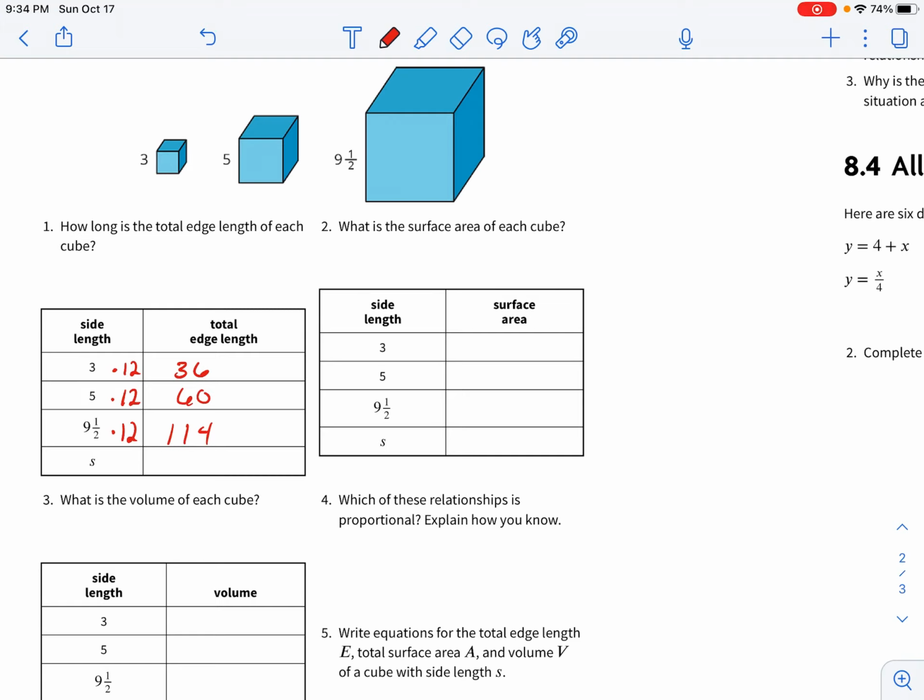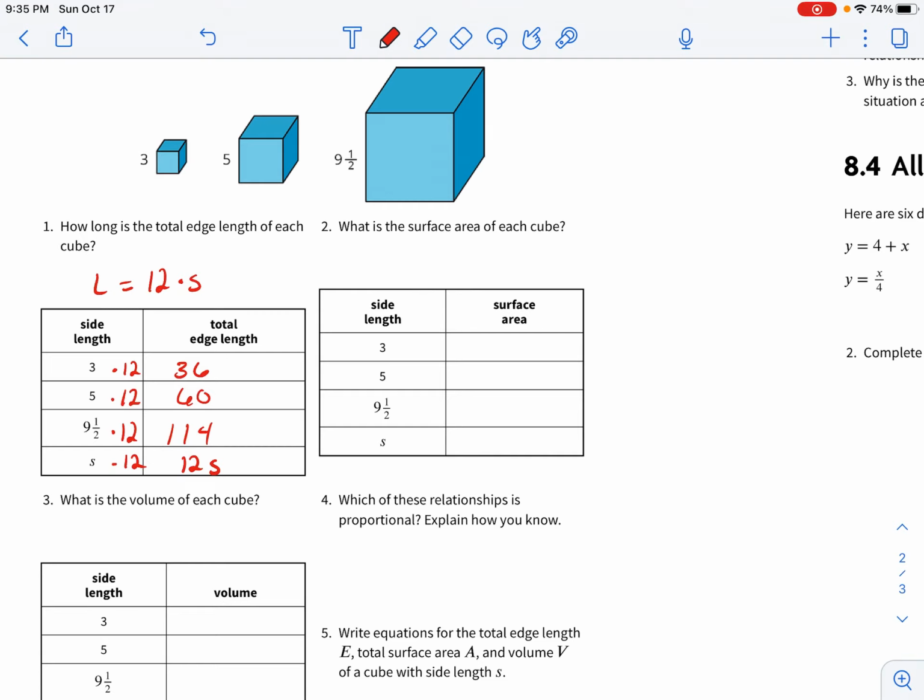And then here all it's going to be is 12s. Okay, so that's going to be our equation. So you could just say, not S, sorry, the length equals 12 times S. Okay, this next one, so now what is the surface area of the cube?